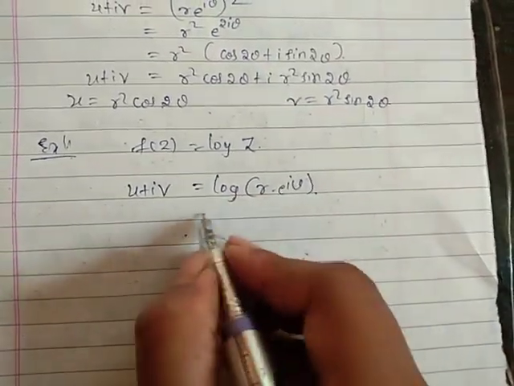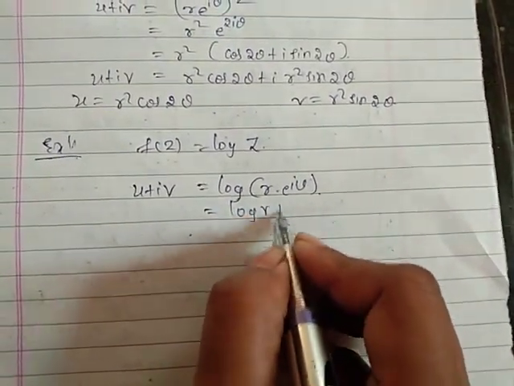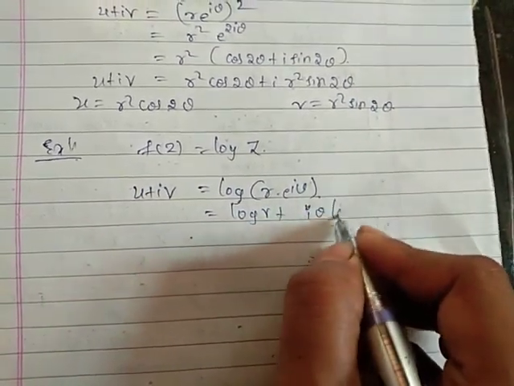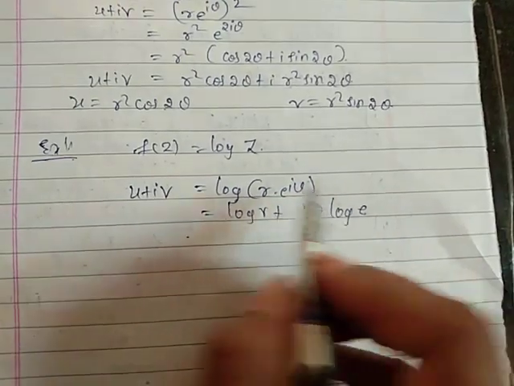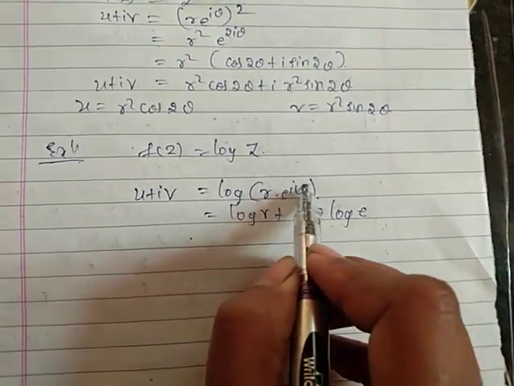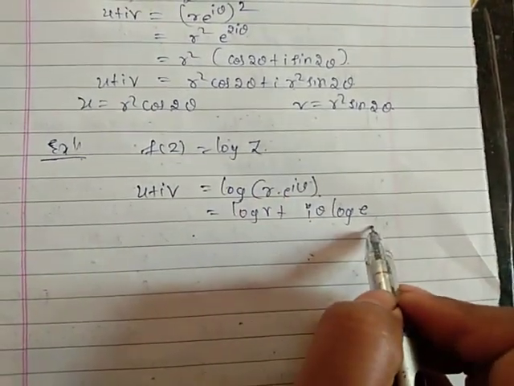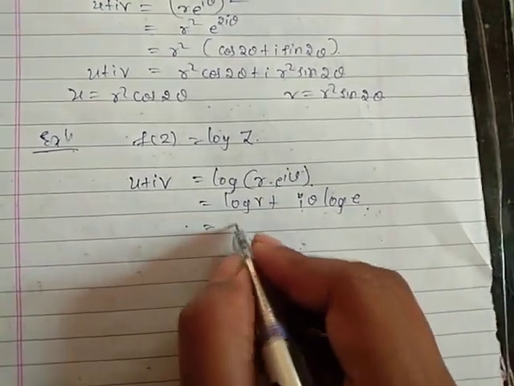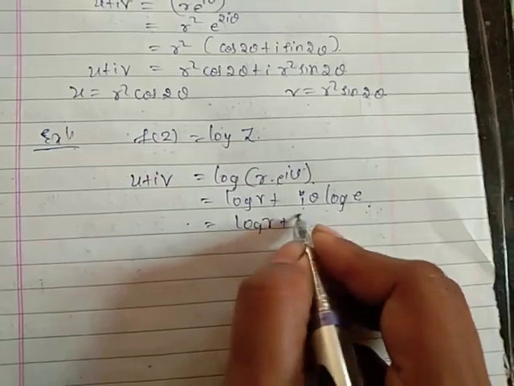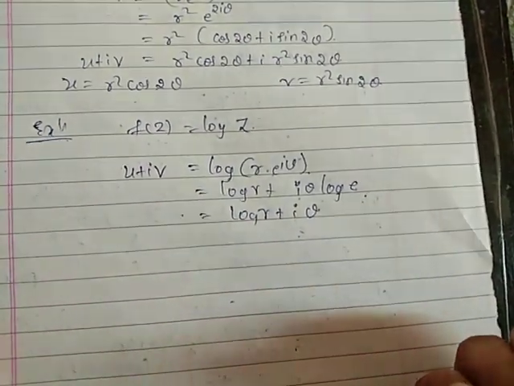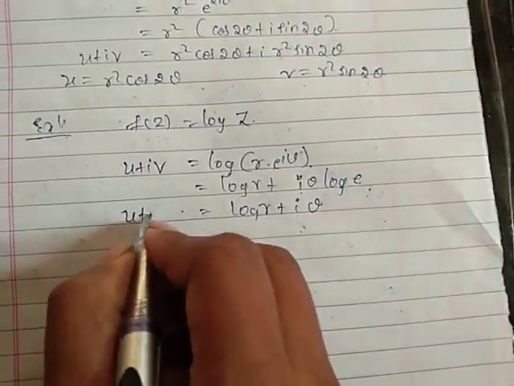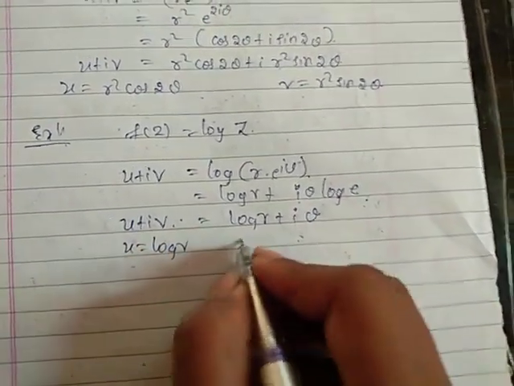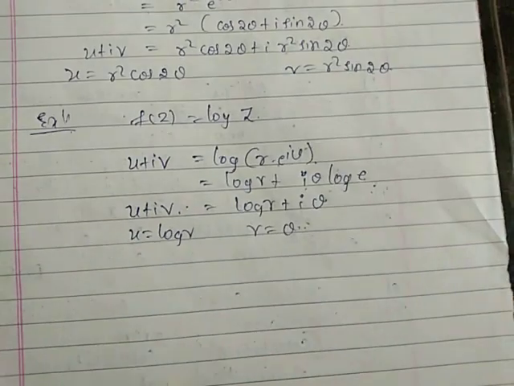So log of a into b equal to log a plus log b, giving log r plus i theta into log e, since log of e raised to m equals m log e. That log e is always 1, so it is log r plus i into theta. When you compare it with the LHS, u equal to log r, v equal to theta, that is the polar form.